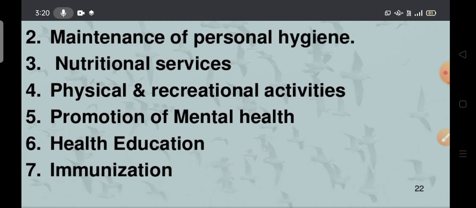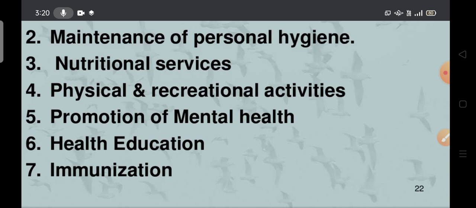Next, maintenance of personal hygiene. The child has to maintain personal hygiene, then only can they maintain their health. Next, nutrition services. According to age and weight, the child has to take a complete and balanced diet. Next, physical and recreational activities. Only eating may lead to obesity, and only study may lead to stressful life. That is the reason the child has to participate in physical and recreational activities. It is useful for the normal growth and development of each child.